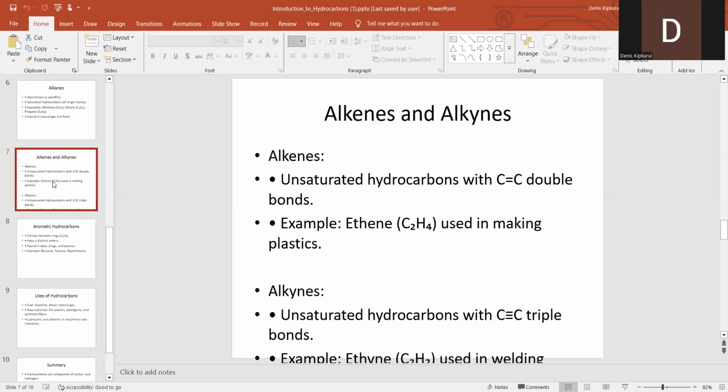Alkynes here are unsaturated hydrocarbons with a triple bond. An example is ethyne gas. They are mostly used in welding. If you have gone to a place where they cut or weld metals, inside they use something that produces fire, or they use it to weld wires. So inside it there is ethyne gas. They are mostly used in welding.